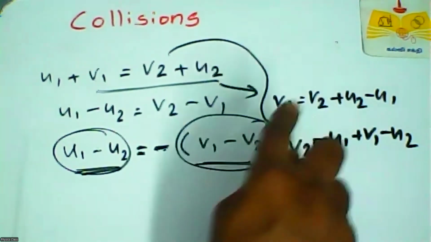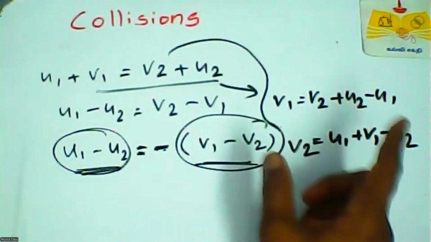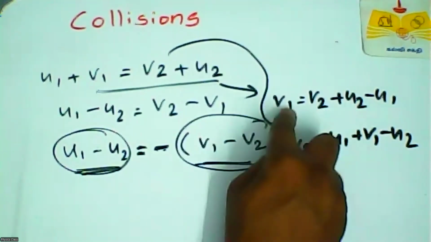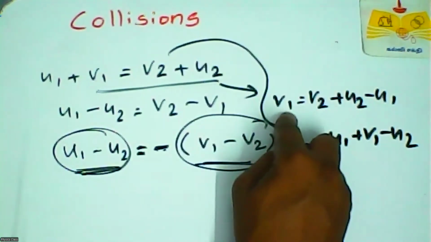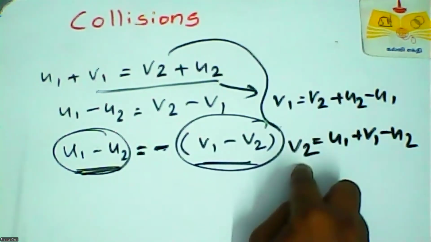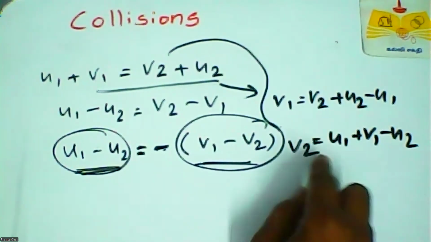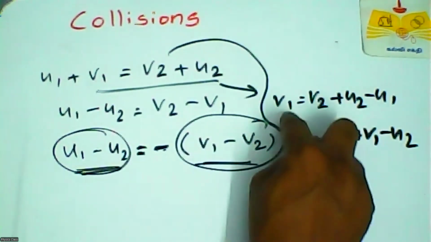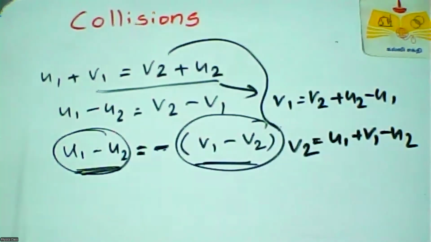But in this equation, you have to know what is v2, then only we can calculate v1. And what is v1 here? Then only we can calculate v2. So to find the final velocities v1 and v2, we already have some equations.